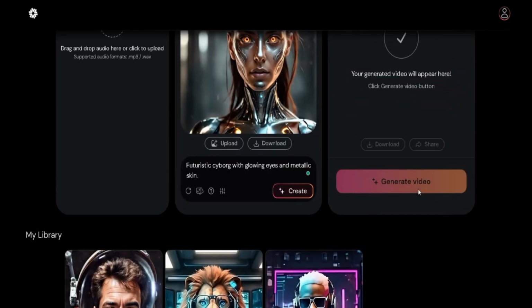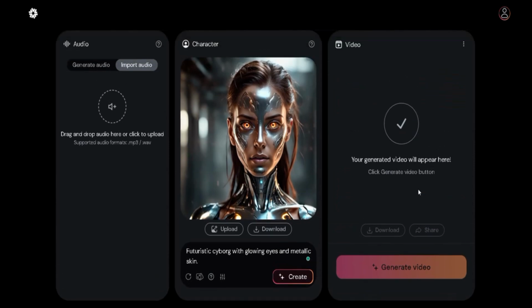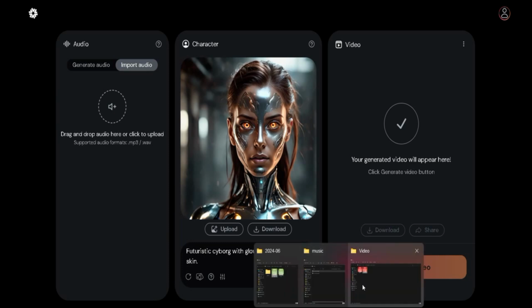The lip syncing of this tool is very high. So we are going to try this tool out. What I'm going to do right now is that we are going to import in a song and generate a music video with a song. But the first song that we are going to generate is in English, and the second song that we are going to generate is in a different language. So let's go ahead to generate the song.